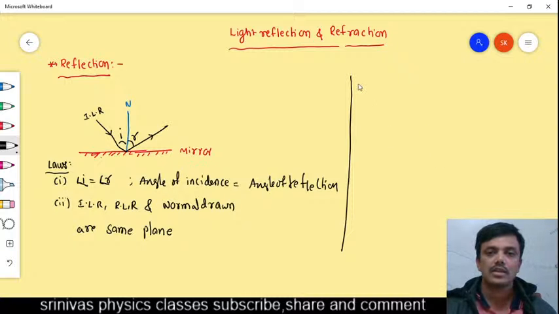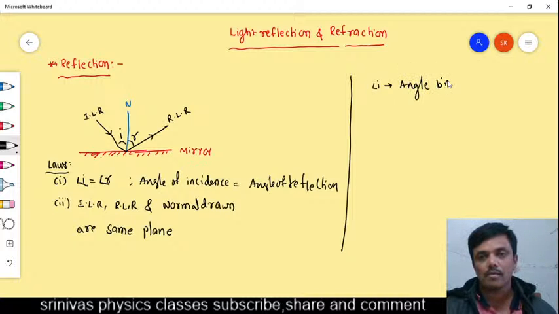I is the angle between the incident light and the normal drawn. This is the reflected light ray.